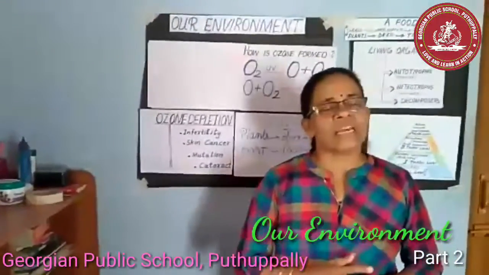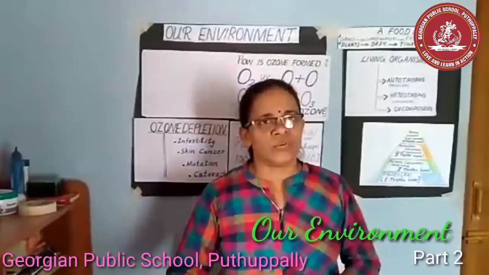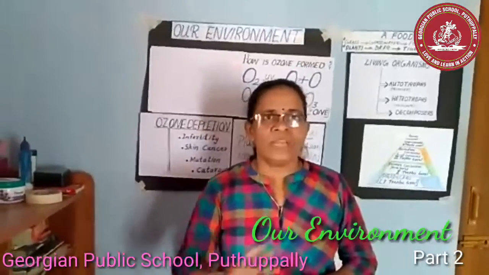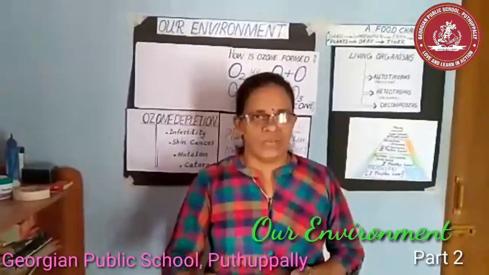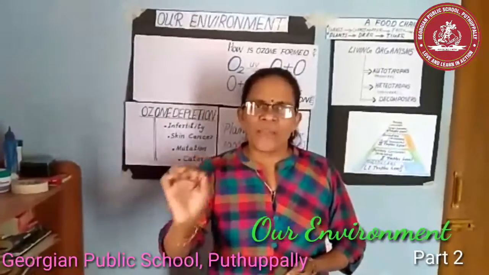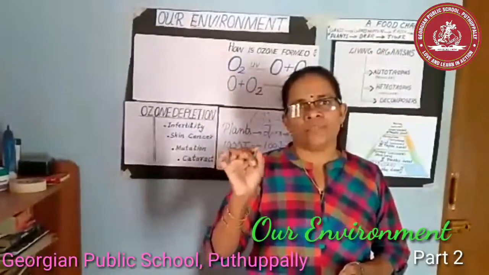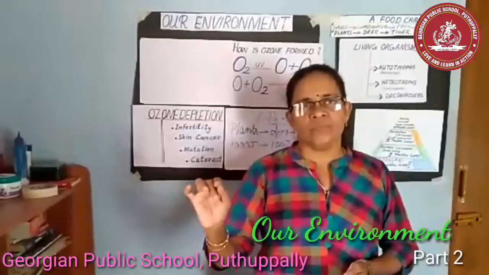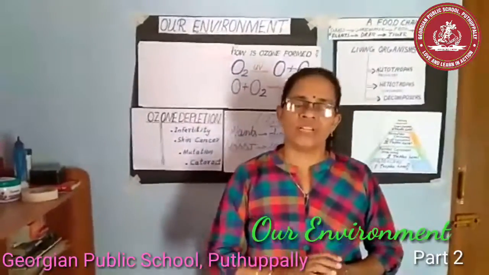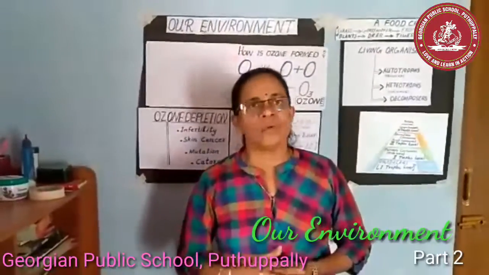But in an artificial ecosystem like an aquarium, there are no decomposers. That is the main difference between a natural ecosystem, a pond, and an artificial ecosystem, an aquarium.